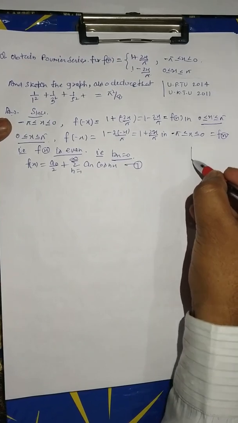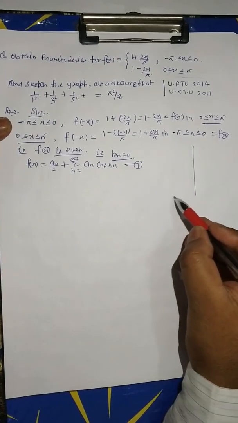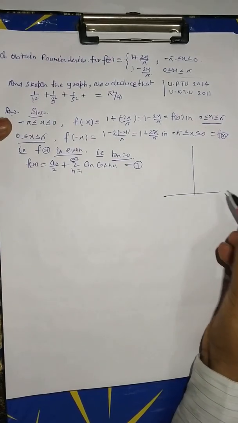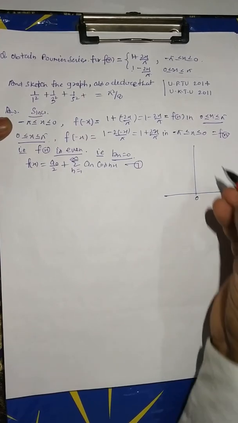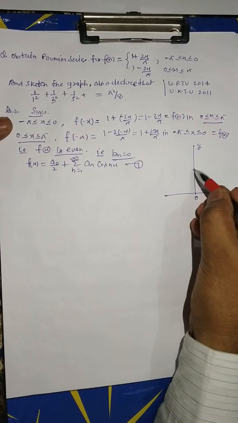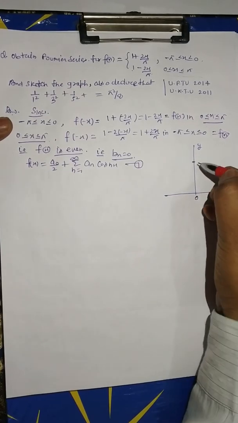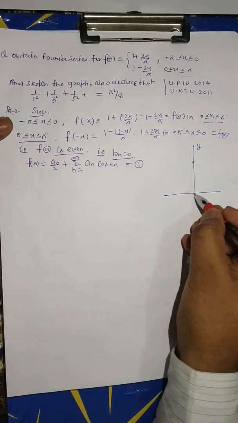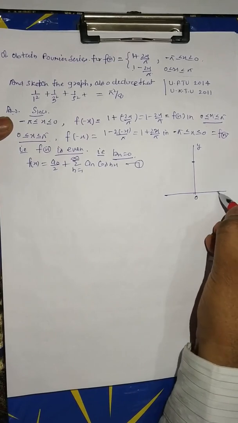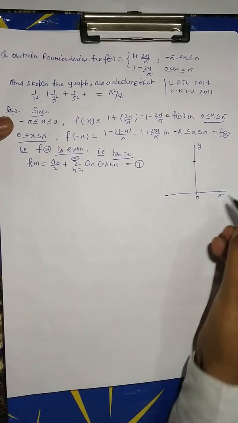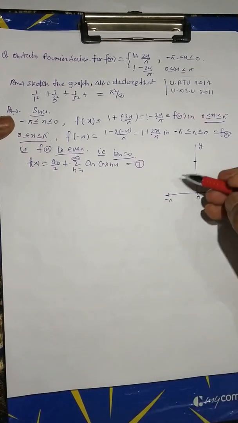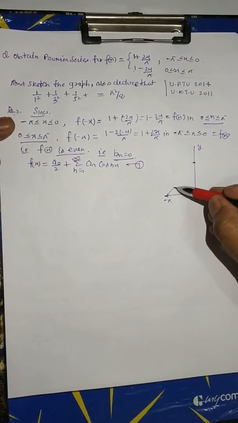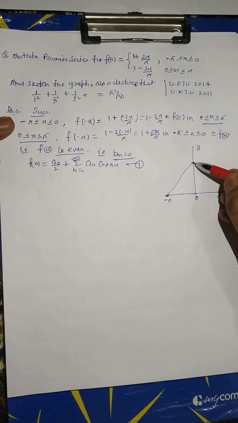Now we can draw the graph of this function. This is the x-axis taking origin. This is the y-axis. It is 1, taking on x-axis plus pi. This is the minus pi. Now we draw.